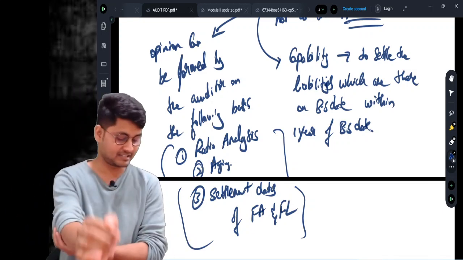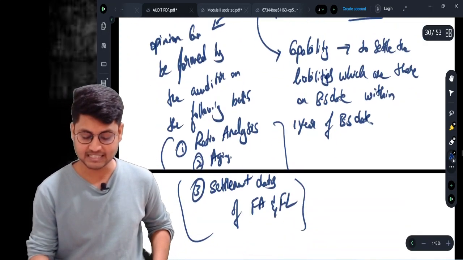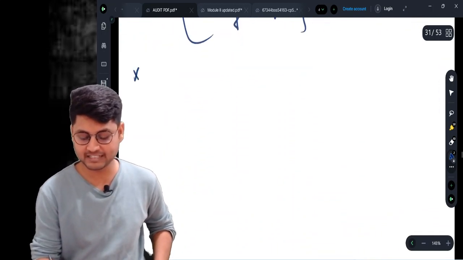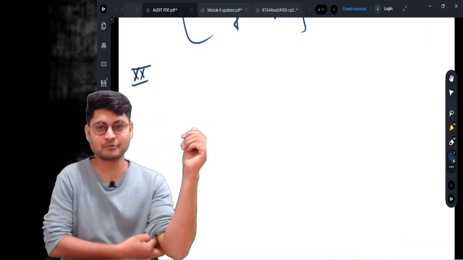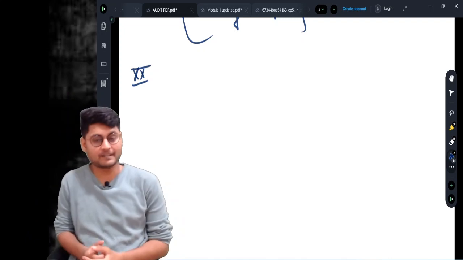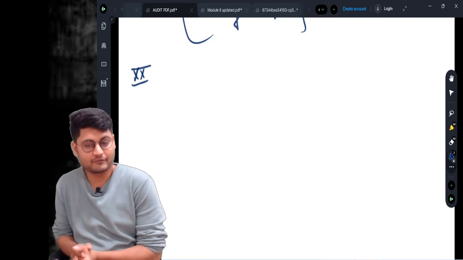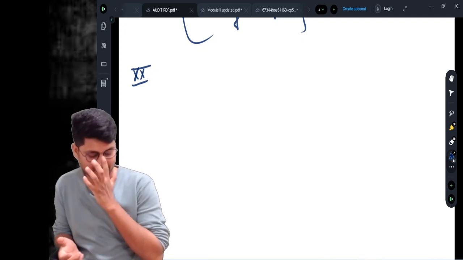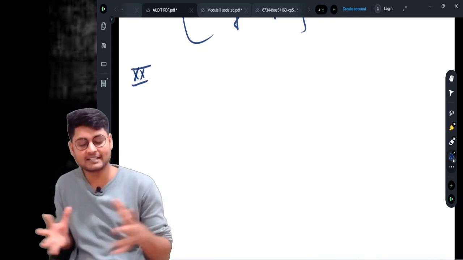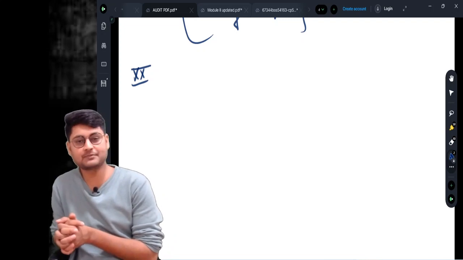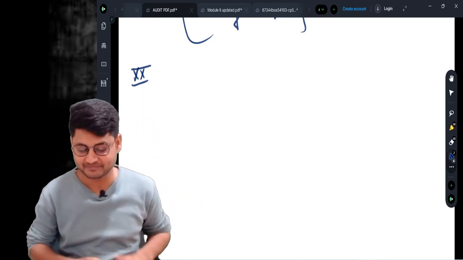With this I am done with the detailed explanation of the section. Clause number 19 is done. Let's come to clause number 20. I am so happy that I am closing this chapter. Not chapter, in fact it is only CARO 2020. It has been almost 4 hours since I started this session, and we are almost at the end of CARO 2020. I'm very happy for this. Such a huge discussion we have made. I hope it helps you in the examination, whatever discussion we made in the classroom.